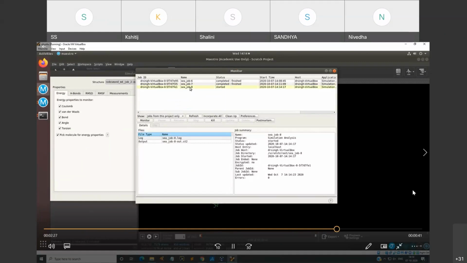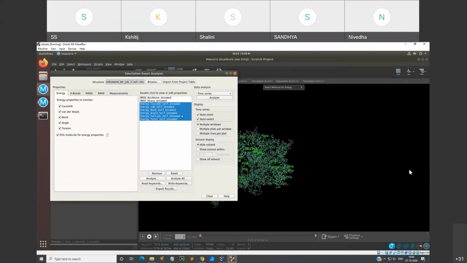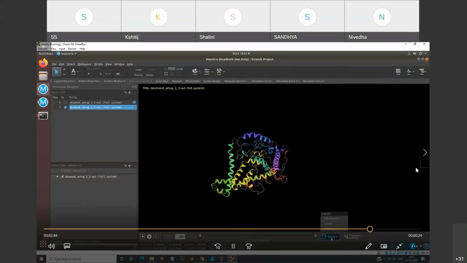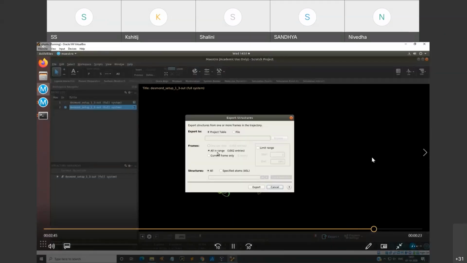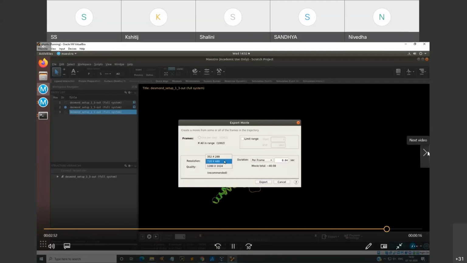So once it is there, you can always analyze it in the monitor, and the job has started for the computation of energy properties of that particular biomolecule, and it will give you the result by clicking onto the analysis property, and all of these energies can be plotted. So once it is done, you have the direct conformational state of this biomolecule, which you can play and see.